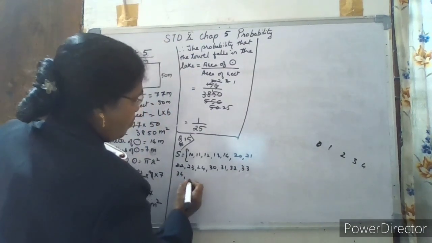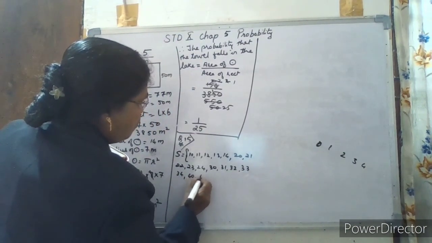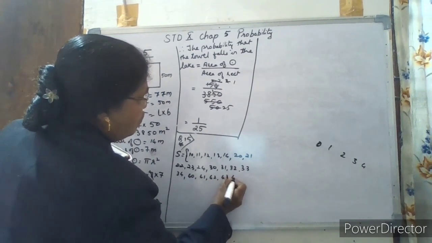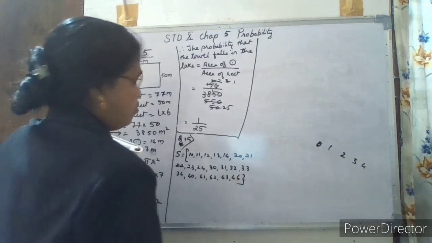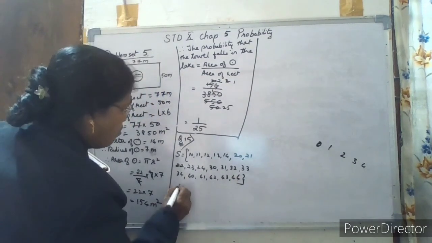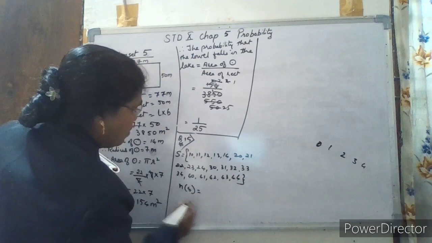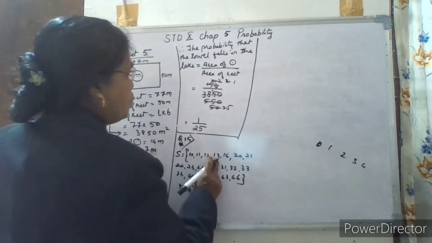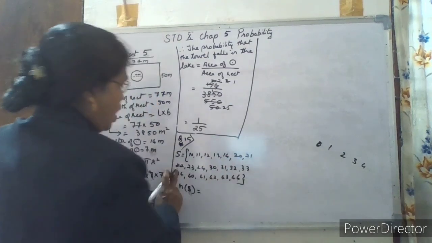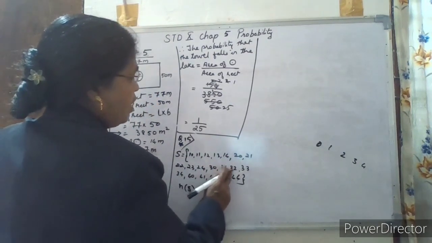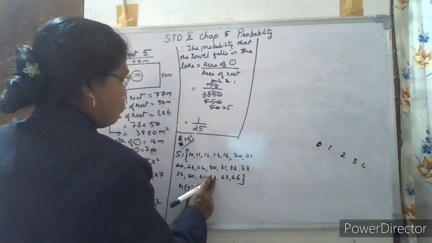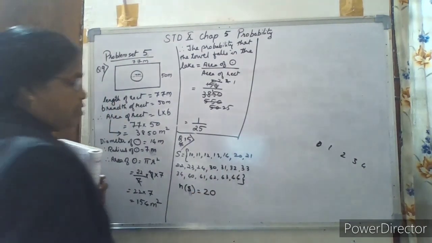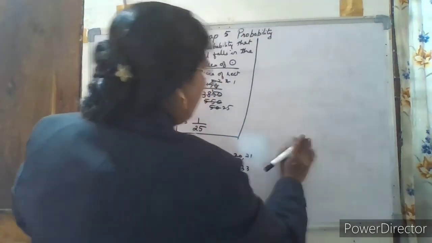Next with 4: 40, 41, 42, 43, 44. So this is over. Now the number of elements of the sample space is 1, 2, 3, up to 20. It is 20.